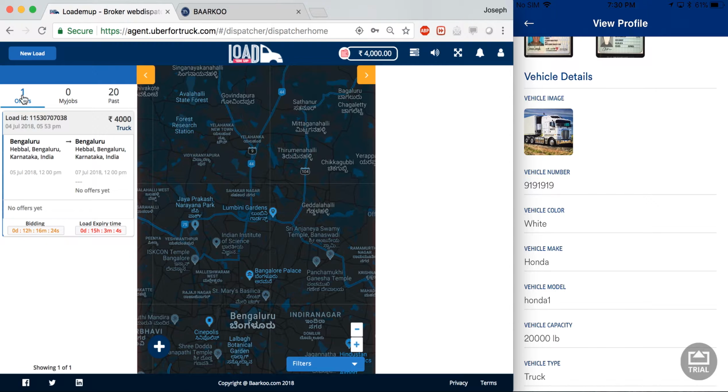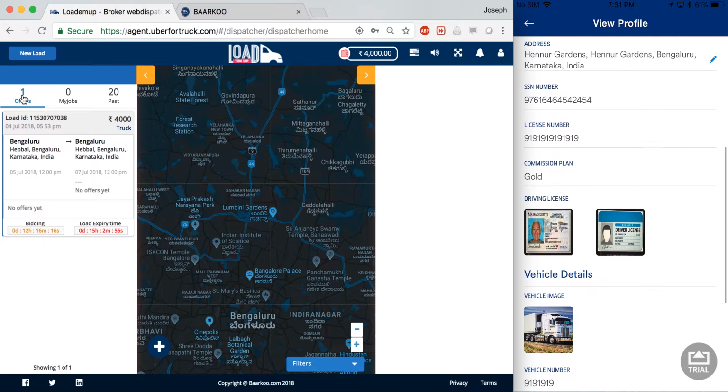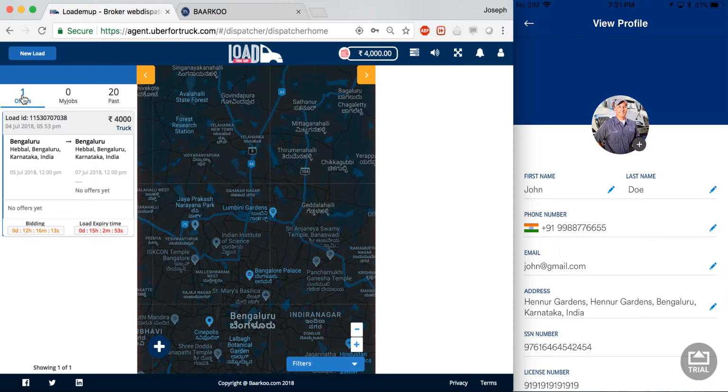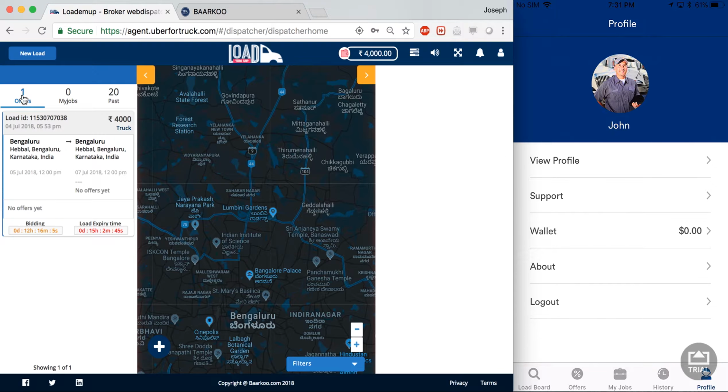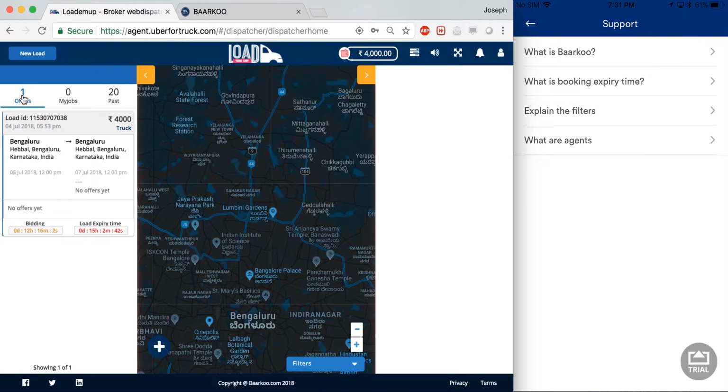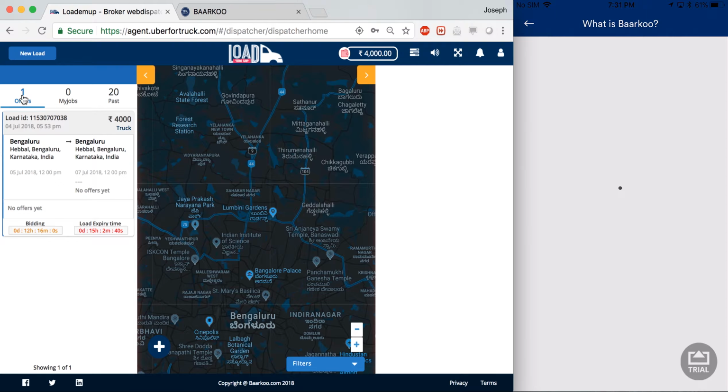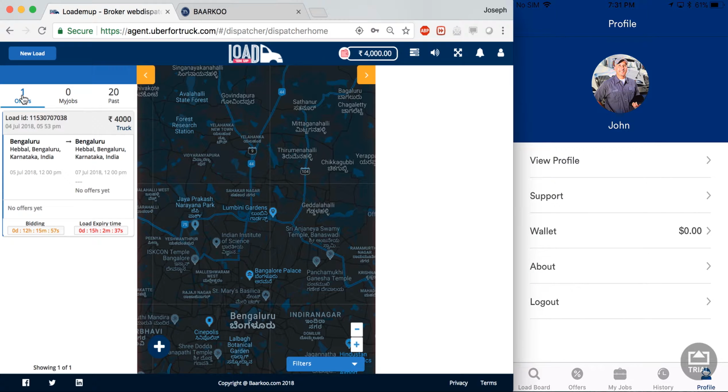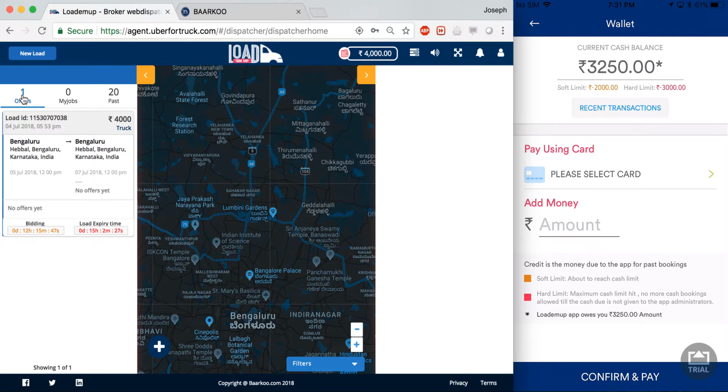At the very bottom, I can see that this vehicle type is a truck, which is manufactured by Honda, and the color is white. So we do try to show as much information as possible. We also have support text, which can be set from the admin panel, and all of these are highly configurable, and you can make the support text include whatever you feel is right for your business. Our third field is the wallet.